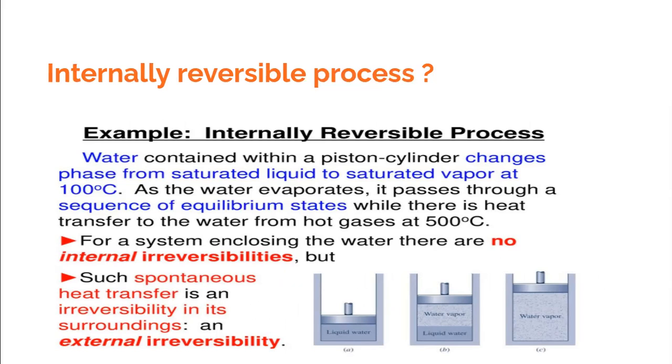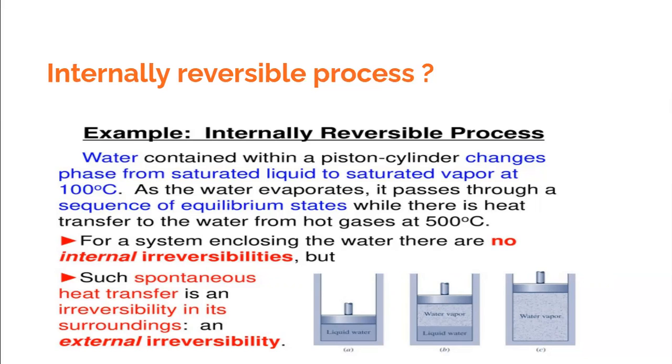So we can assume that water is boiling. We know that when the water boils, there is a change of phase from liquid to vapor, and this can happen extremely slowly, and there is no temperature difference within the liquid water and water vapor, because there is a phase change. You know that phase change happens at a constant temperature.